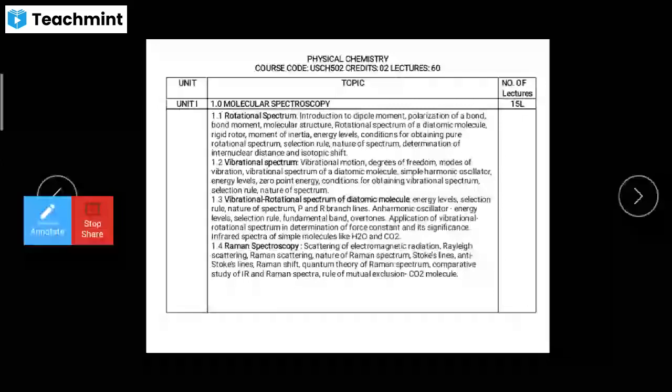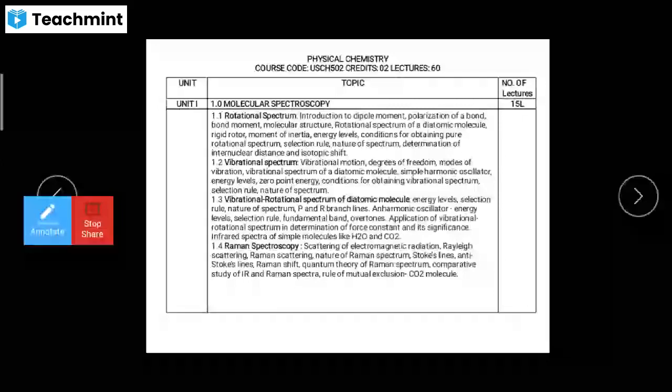Then we talk about vibrational spectroscopy. There we discuss the degrees of freedom, modes of vibration, and the vibrational spectrum. Then the simple harmonic oscillator, different energy levels, selection rule, zero-point energy, and the nature of the spectrum, which we will see in detail under this heading.